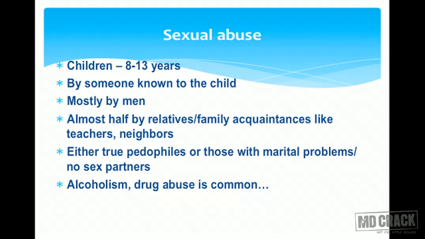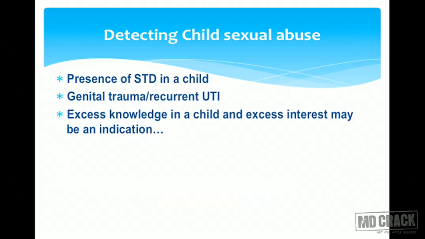Now we move on to sexual abuse. The children are abused especially between the age 8 and 13 years, and the abuse is done by someone who is known to the child. The abuser is mostly a male, so it's done mostly by men, and almost half by relatives or the family acquaintances like the teachers or the neighbors or the caretakers. They may be either true pedophiles or those with marital problems and having no sex partners. And alcoholism and drug abuse is common in these abusers.